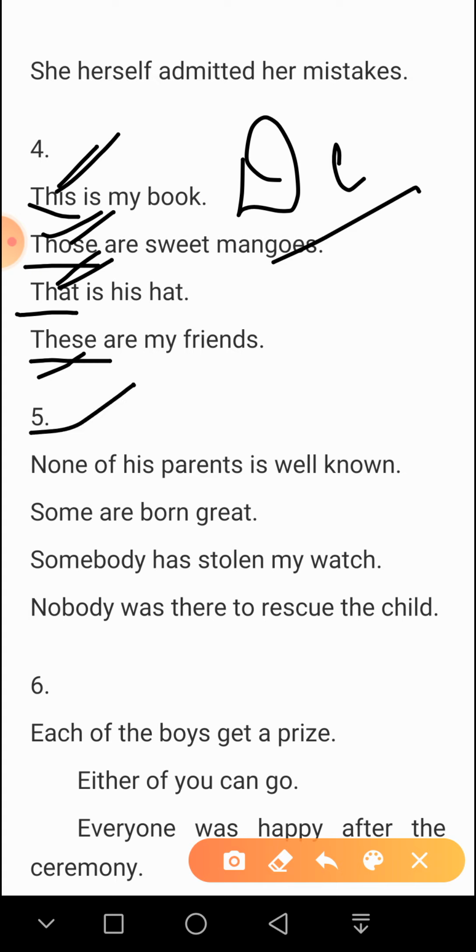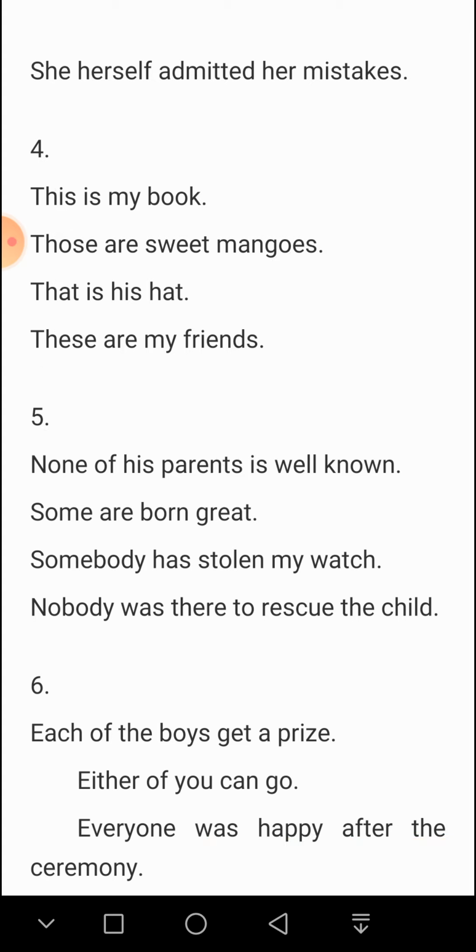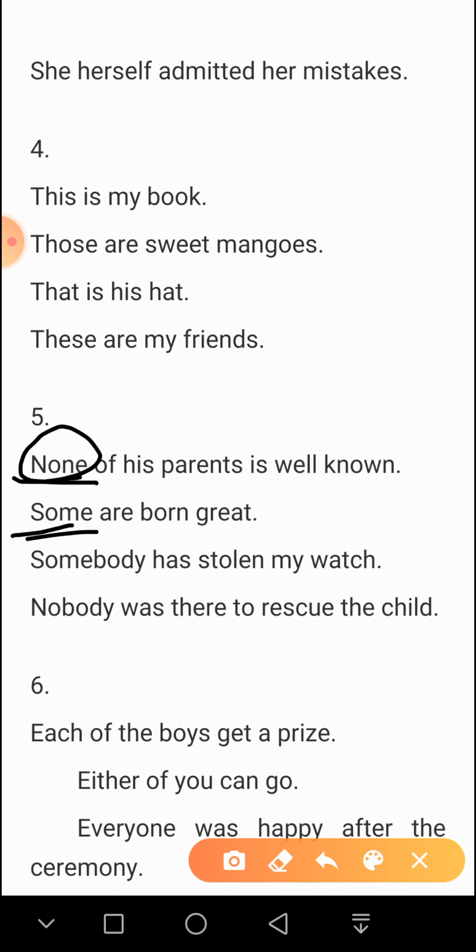Come to the next part now. The next part is indefinite pronouns. Indefinite means in plus definite, which means not definite. So what will be the definition and how are the examples given? See, none of his parents is well known. Here with none, we have not specified who. Some are born great. We don't know who those great are. Somebody has stolen my watch. I don't know who has stolen my watch. Nobody was there to rescue the child. I don't know who was there, or there was nobody. Nobody means I, you, he, nobody.